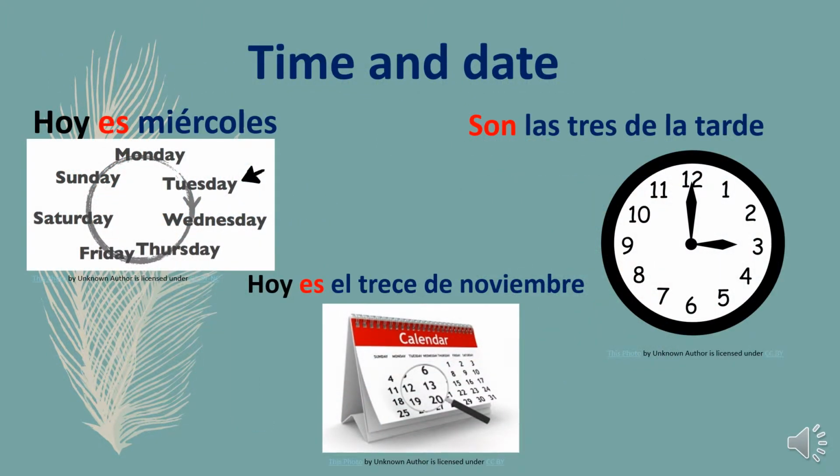We also use ser to express time and date. For example, hoy es miércoles. Today is Wednesday. Son las 3 de la tarde. It's 3 in the afternoon. Hoy es el 13 de noviembre. Today is November 13.